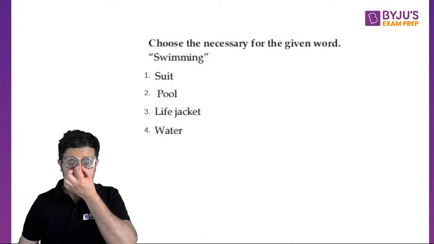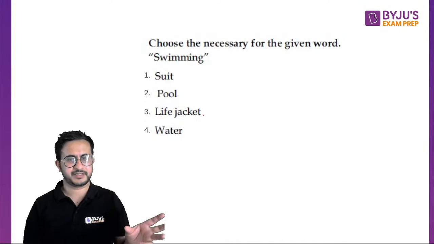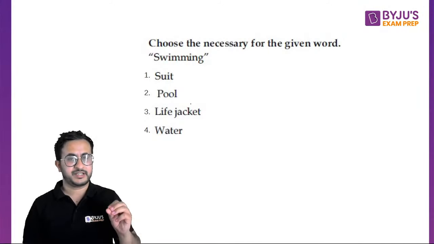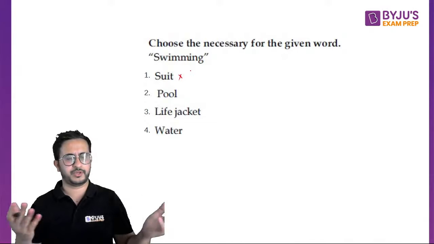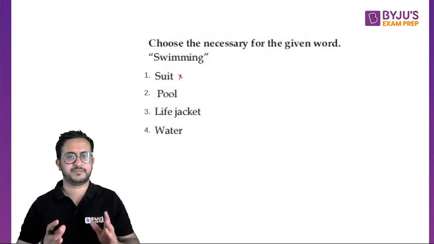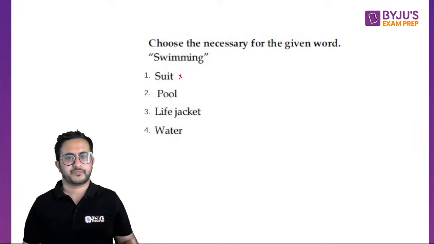Now, some people might relate. Swimming suit is one word, swimming pool is another word, life jacket is related to it, and water, which is necessary. See, it is not necessary that you wear a swimsuit. You can go in your normal clothing also. Although they recommend it, you can swim in normal clothes also. Or swimming pool.